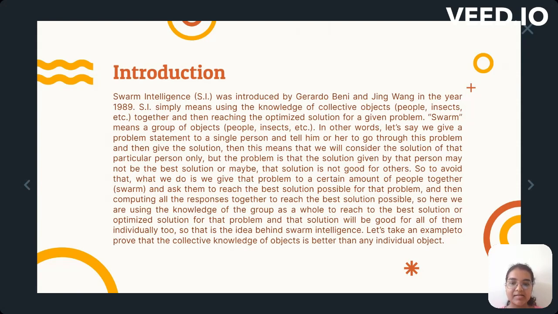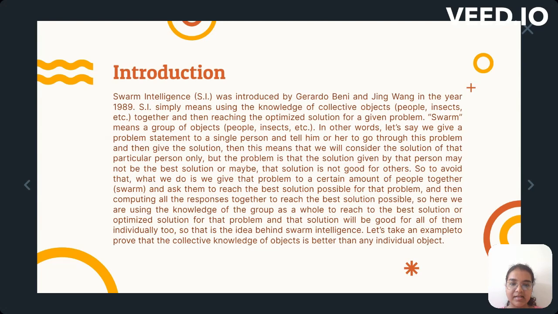SI simply means using the knowledge of collective objects, people, insects, etc. together and then reaching the optimized solution for a given problem. Swarm means a group of objects, people, insects, etc.